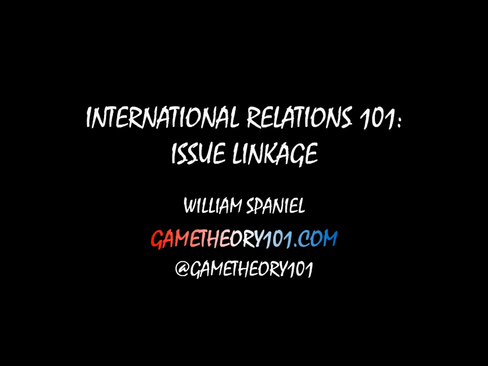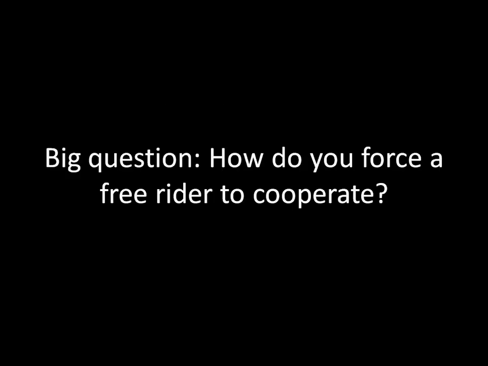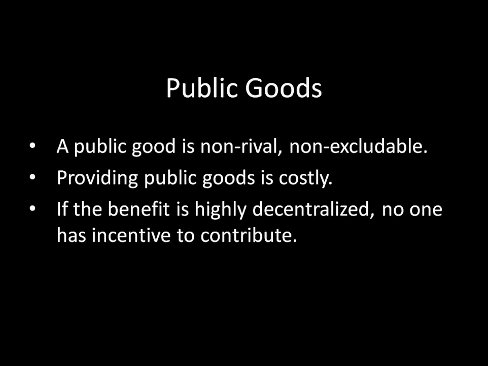Today's topic is issue linkage, and in this lecture, our big question is, how do you force a free rider to cooperate? So we're still talking about public goods here. A public good is a non-rival, non-excludable good like clean air. We know from before that providing public goods is costly. It costs money to turn our industries green and actually make sure that they're not polluting the air around us and in other countries. And we also know that if the benefit of a public good is highly decentralized, then no one has incentive to contribute.